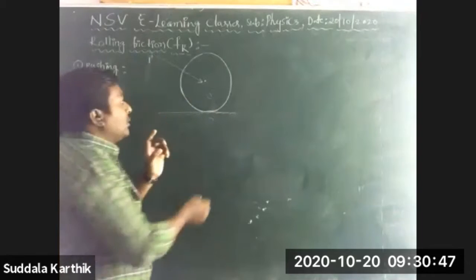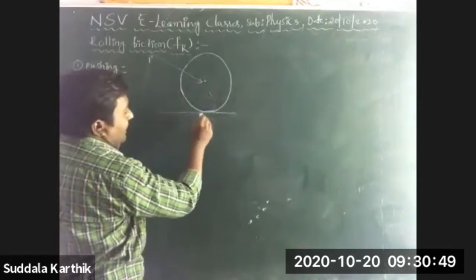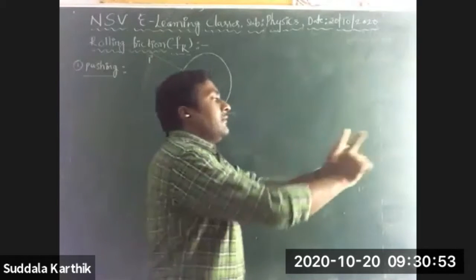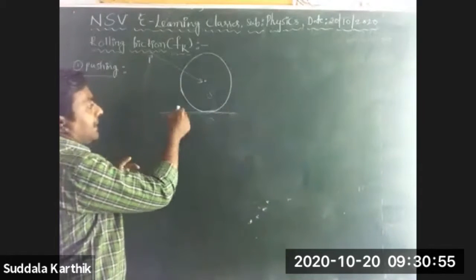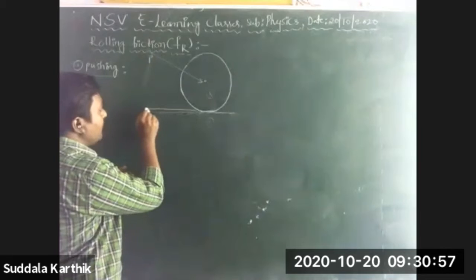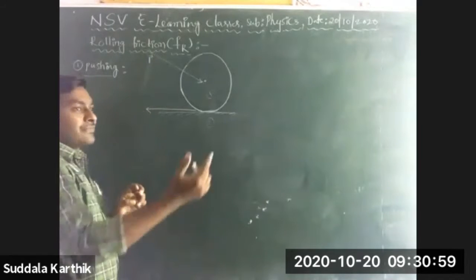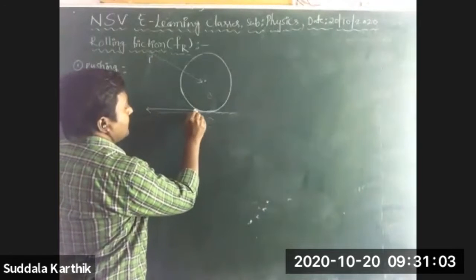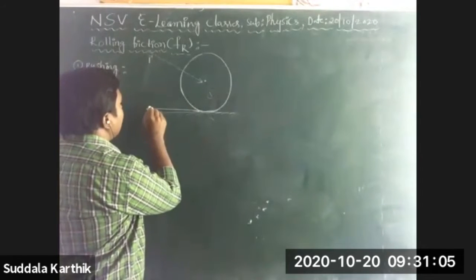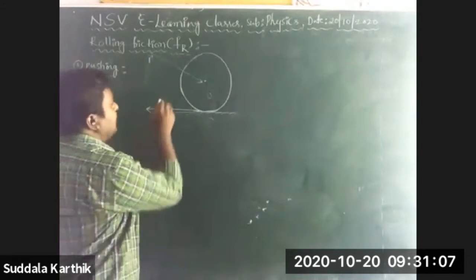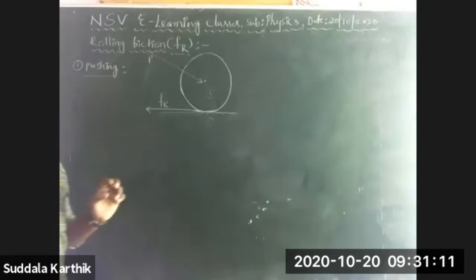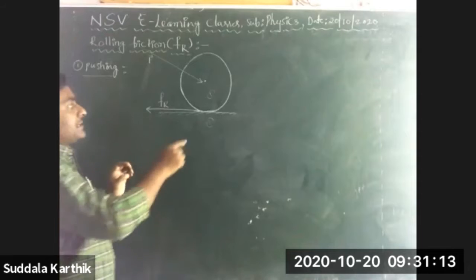Then automatically, what is happening? It wants to move in this direction. Then some opposing force will be in the opposite direction. Let it be the frictional force. That is the frictional force.